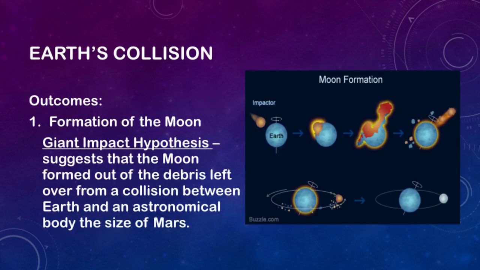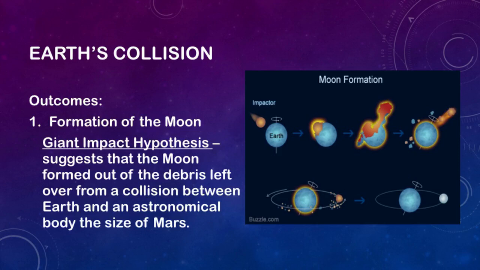Now, we're all done with the distinct features of our early Earth during its formation. This time, we will discuss the possible outcomes of the collisions that took place in the formation of Earth. First, formation of the Moon. This is supported by the giant impact hypothesis. The Earth spewed some of its mantle materials into outer space to become the Earth's only satellite, the Moon. This can be proved by the Apollo missions.